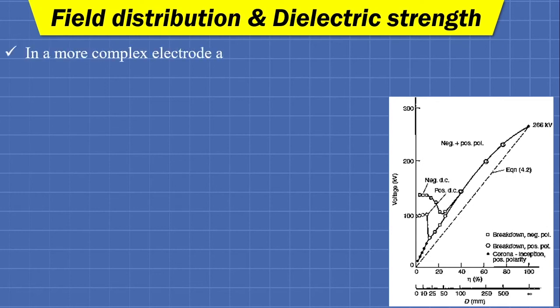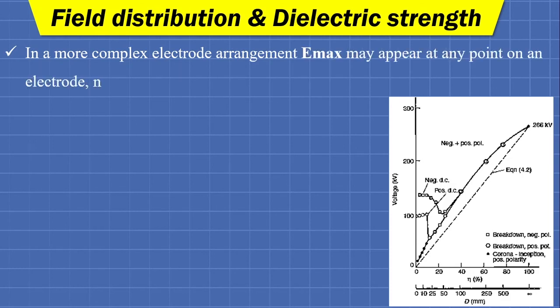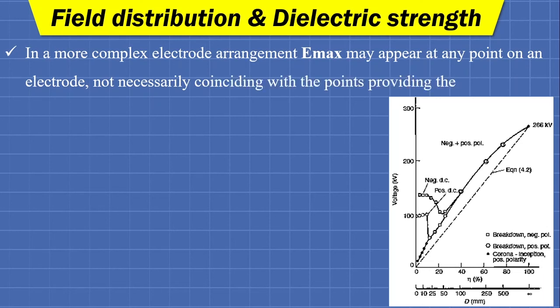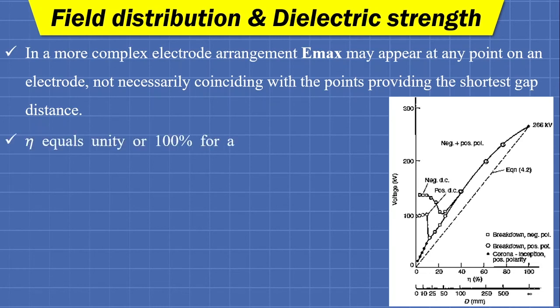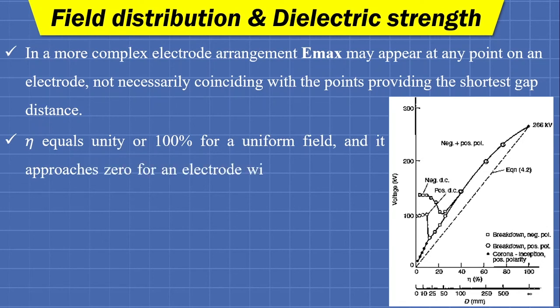Now in a more complex electrode arrangement, E max may appear at any point on an electrode, not necessarily coinciding with the point providing the shortest gap distance. Now eta equals unity or 100% for a uniform field, and it approaches 0 for an electrode with an edge of 0 radius. Fine. So if a needle shaped electrode is there, then the field distribution factor will be 0, and if two parallel plates are there, then eta will be 1.